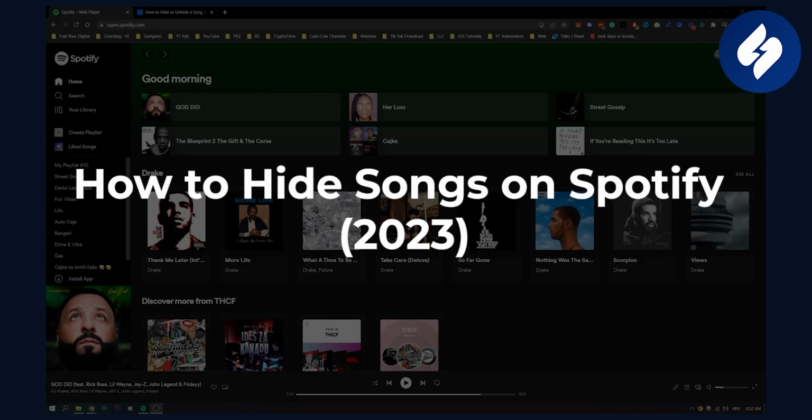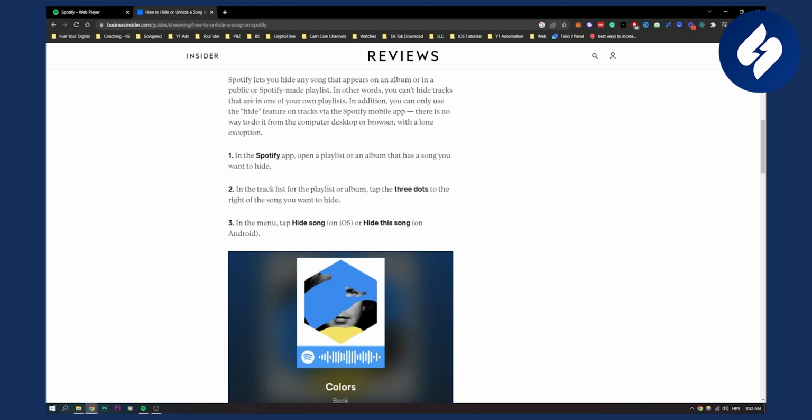In this video, I will show you how to hide songs on Spotify. Now, if you're on Spotify mobile, you can actually hide songs. As you can see, Spotify lets you hide any song that appears on an album or in a public or Spotify made playlist. In other words, you can't hide tracks that are in one of your own playlists. In addition, you can only use the hide feature on tracks via the Spotify mobile app. There is no way to do it from your computer, desktop, or browser with a lone exception. So just make sure to know that before hiding.